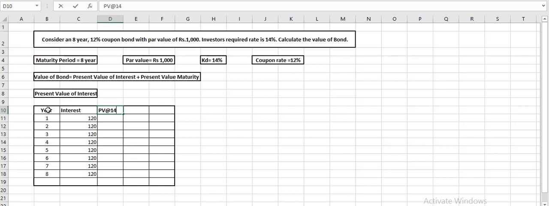And our expectation was 14%, that is the cost of debenture, the expected rate, and that is why we will multiply with the present value factor at 14%. We'll take 3 digits only. We can keep 4 also. Now to find the present value, we will multiply the interest with its present value factor. So this is called the present value of interest.